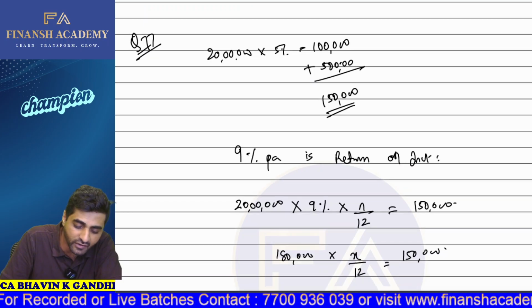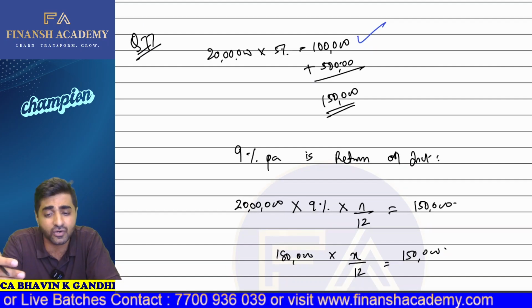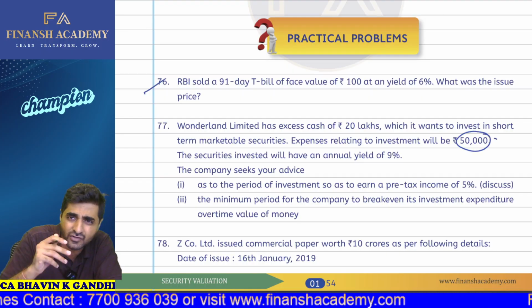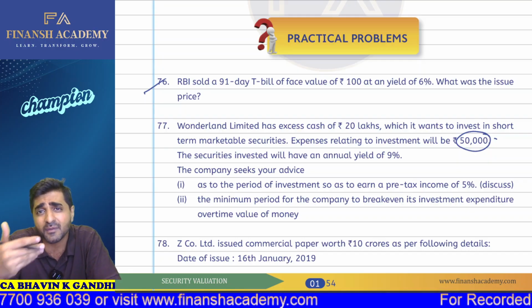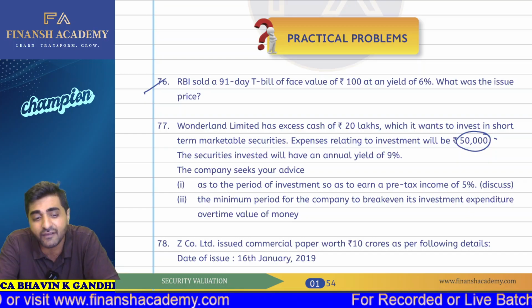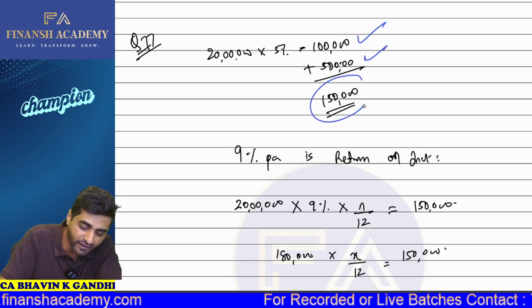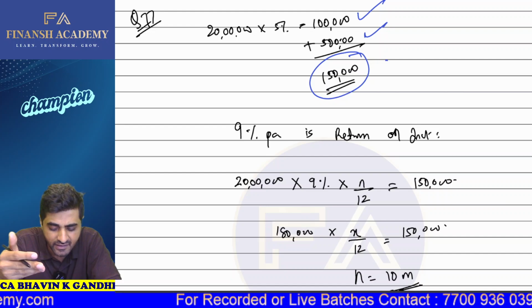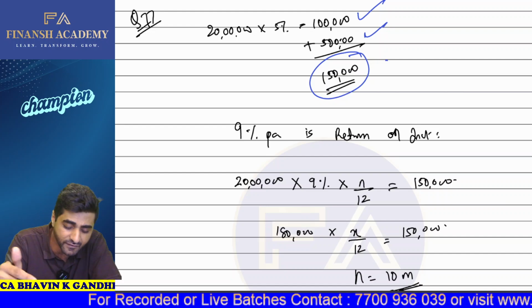But my dear students, to earn this particular 1 lakh, this is not sufficient because there are some issue expenses also. As you can check, there is some investment expenditure also, which is 50,000. So we are appointing a broker, etc., and they are charging 50,000 for making that investment. So if you want to earn net 1 lakh, that will not work. We have to earn 1 lakh 50,000 first, because 50,000 is for your expenses. So total we have to earn 1 lakh 50,000. Now, if an investment is going to yield 9%, then for how much period of time should we keep the money so that at least we can recover 1 lakh 50,000?